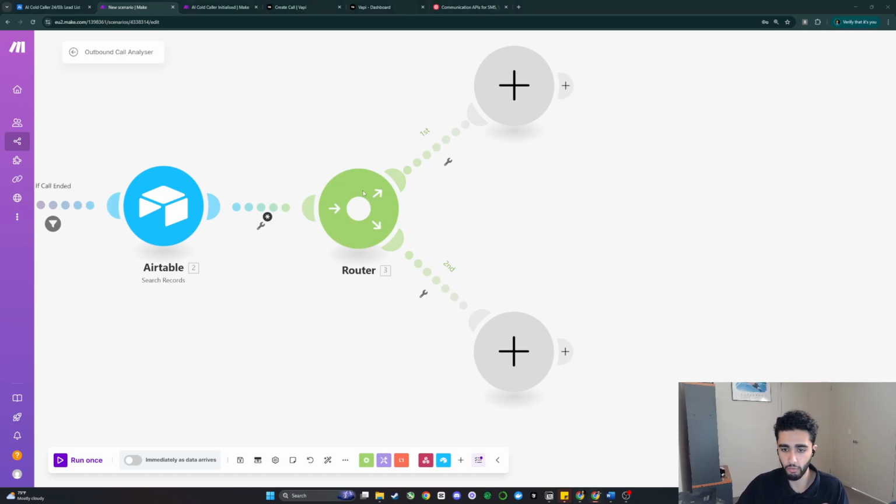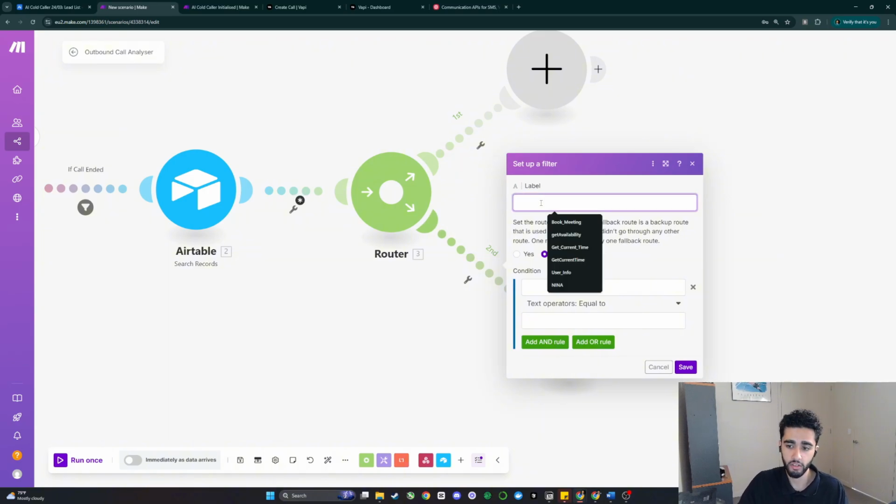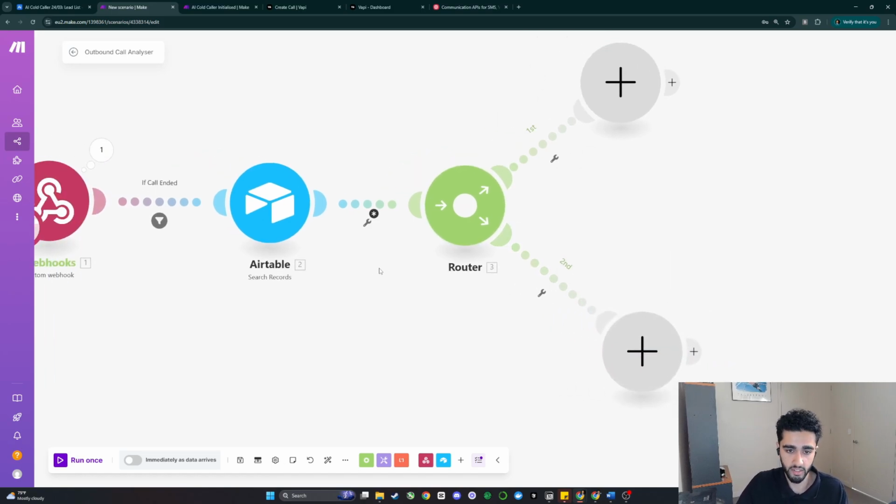And I have this router for a few reasons. Number one, when you're making these AI cold calls to people, a lot of times these people can have do not disturb on their phones. And do not disturb can be very annoying if you're only making a call once. So what we can do is create a route to call them again and bypass do not disturb if we detect that they're on voicemail. And the way we do this is quite simple.